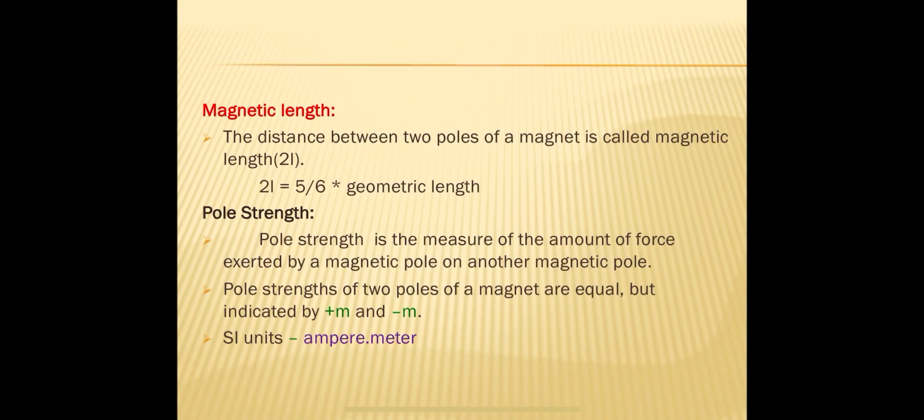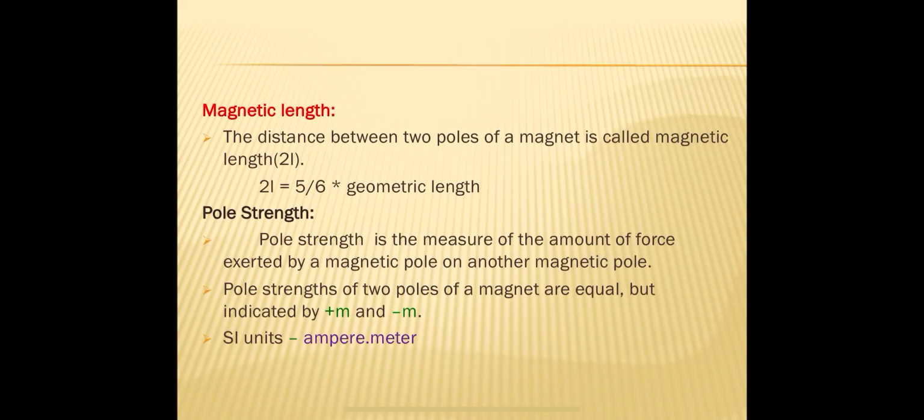So the magnetic length 2L is equal to around 5 by 6 times the geometric length. So if the geometric length of a magnet is 6 centimeters, then its magnetic length is 5 by 6 into 6 centimeters, the 6 gets cancelled, so 5 centimeters.